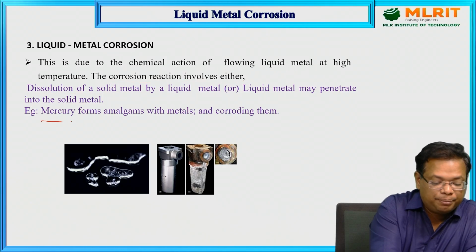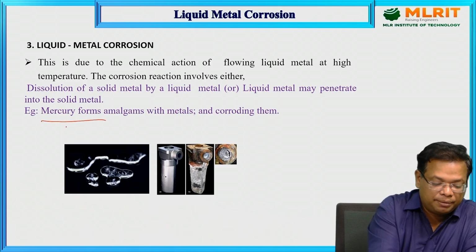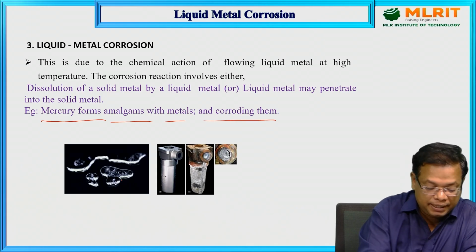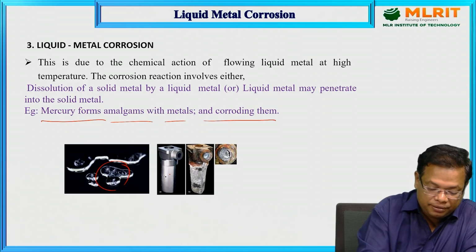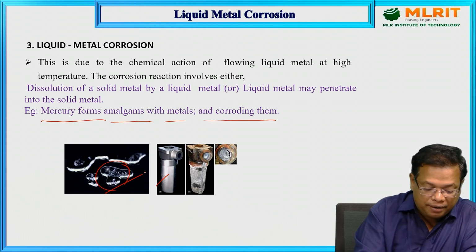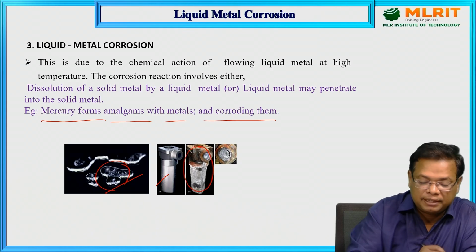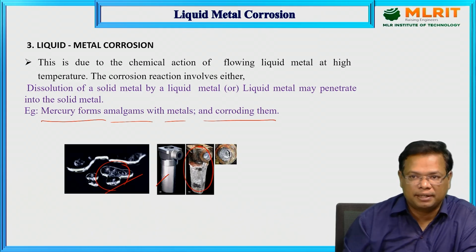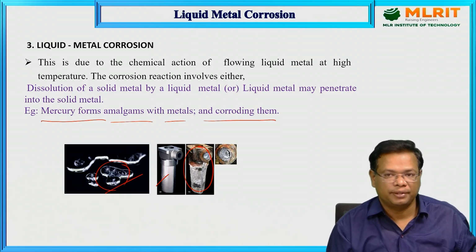For example, mercury. Mercury is a liquid metal. Mercury forms amalgams with metals and corrodes them. So how is it mixed, how is it penetrating into the metal surface? You look into this, without any influence of the mercury. After its attack on the surface of this metal, see how the metal surface was destroyed due to the formation of amalgams of mercury.